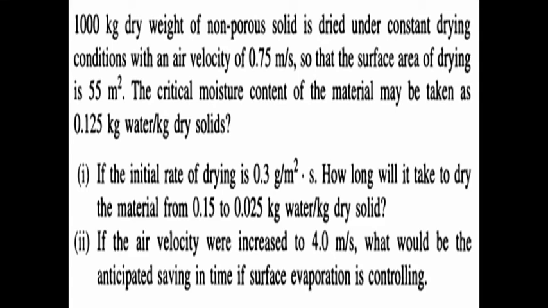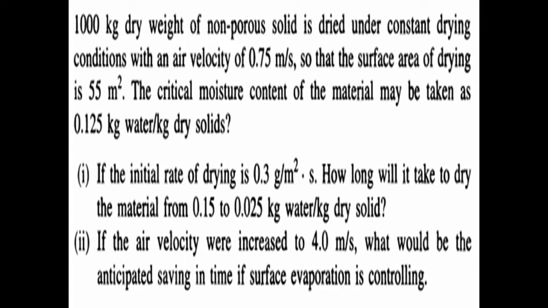Here, the first question, the initial rate of drying. Rate of drying N is equal to 0.3 gram per meter square second. But here the condition is constant drying condition, so that's why the rate of drying is NC. N is nothing but drying rate, C represents constant drying condition.